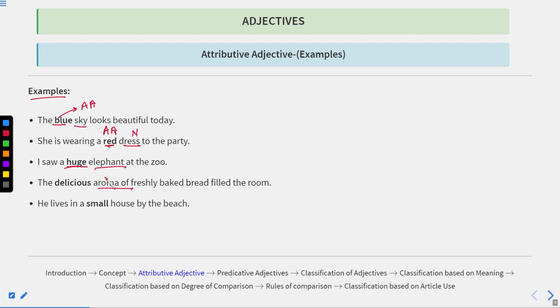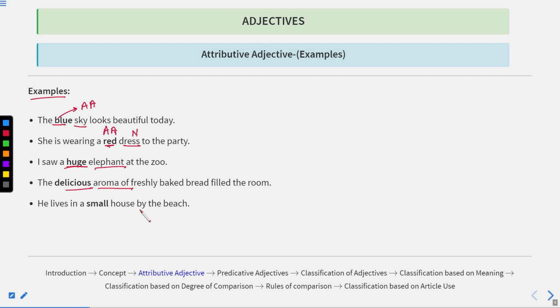It is actually the good fragrance. Basically, the fragrance is good. The fragrance which is derived from the food is known as aroma. Now this aroma is very delicious. Delicious means this aroma is pleasant. So this delicious is actually telling us something about this aroma. So this delicious is an attributive adjective over here.